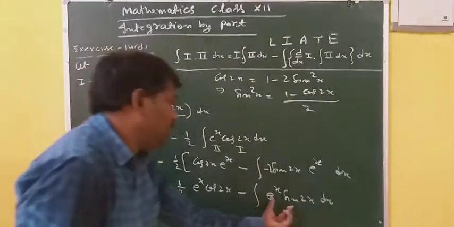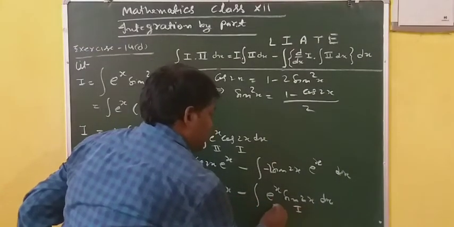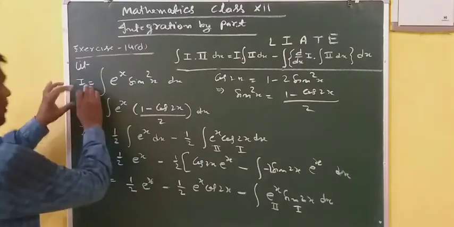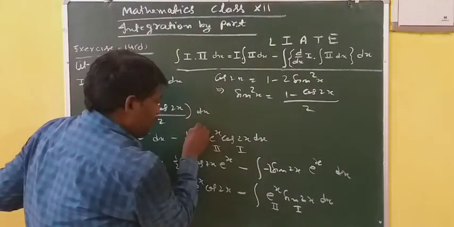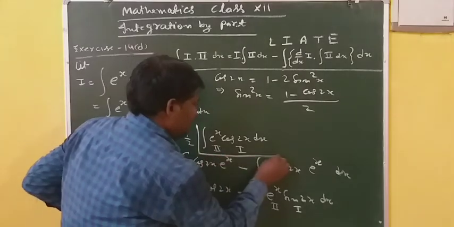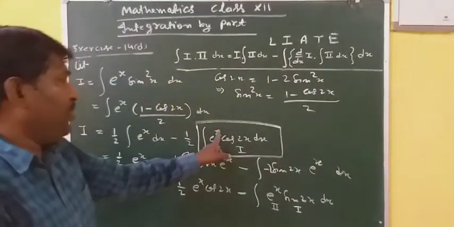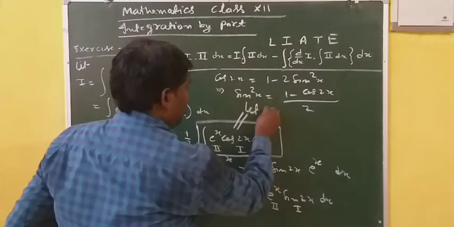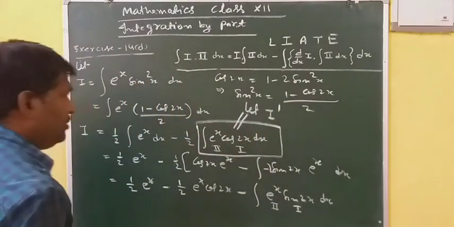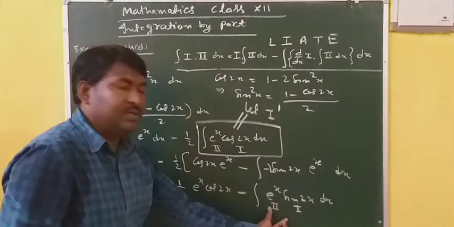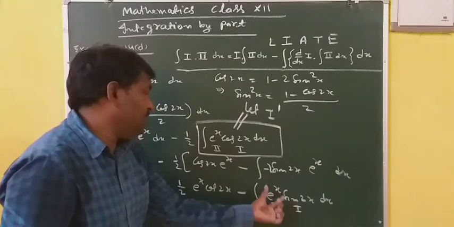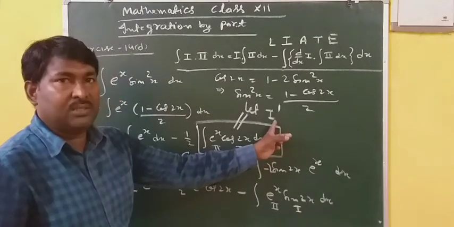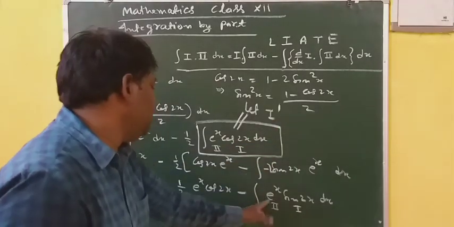If you take again this one as first and this one as second, then see, you have taken this one as I, and this function is of type e power x into cos bx, so this function can be taken as I dash. If you further integrate it by taking first and second, in one term you will get the same. So at that place you can put I dash and you can solve this separately, and putting the value you will get the answer.